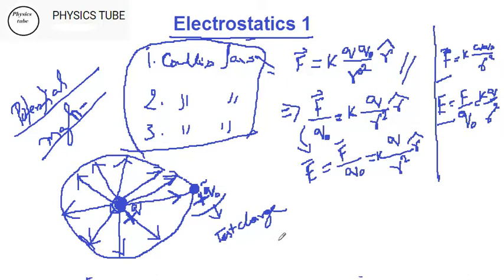Because if I take a negative charge here, the test charge will remain positive and it will be attracted, so the direction will be this for a negative charge. All lines of force will be in this direction. So that is just a convention, there is no hard and fast rule, but we maintain that tradition of taking the test charge as a positive charge.